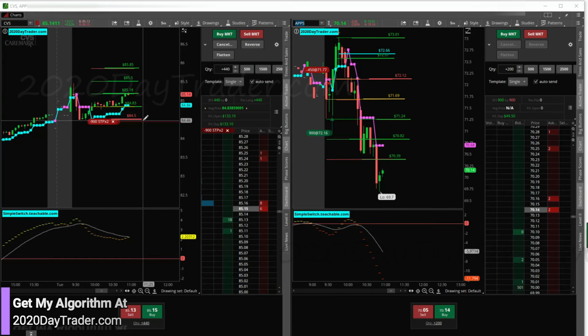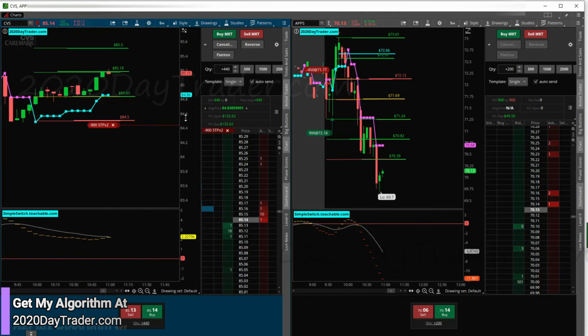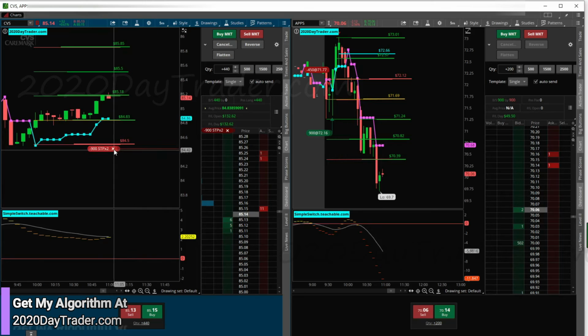All right, so here we are with CVS through the target. Almost missed this trade, as you probably can hear in the background. Very distracted. They say it's terrible 2s, but I think it's terrible 3s. I think somebody got confused with that. So cancel order, 440. We got 4 there. We already hit the target.